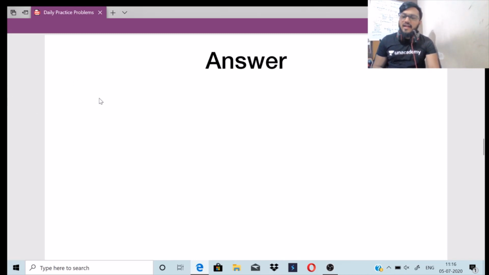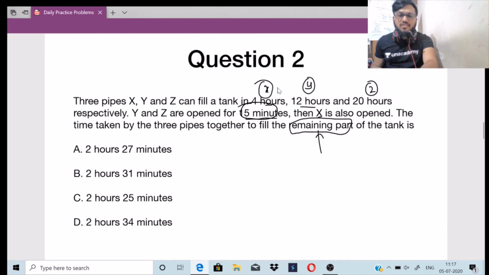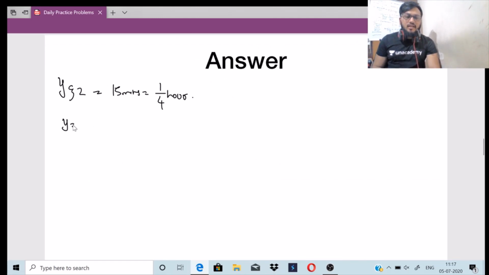Okay, so let us first write. Y and Z, they are filling in how much? They are filling in 15 minutes. What is 15 minutes basically? When you convert 15 minutes into hours, this is nothing but 1 by 4 hour, right? Efficiency of X will be 1 by 4, efficiency of Y will be 1 by 12, efficiency of Z will be 1 by 20. So I have to take Y plus Z. Y plus Z is equal to 1 by 12 plus 1 by 20, but this is for an hour, right?